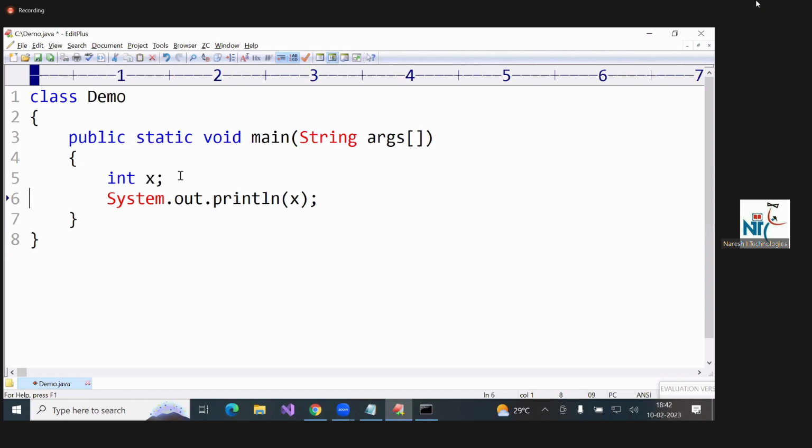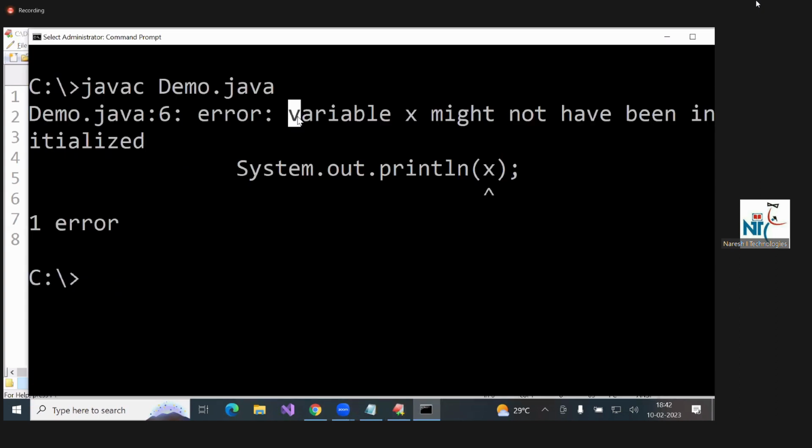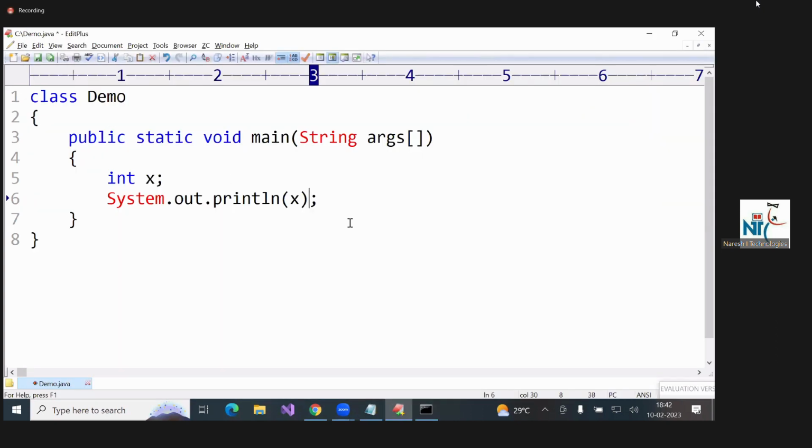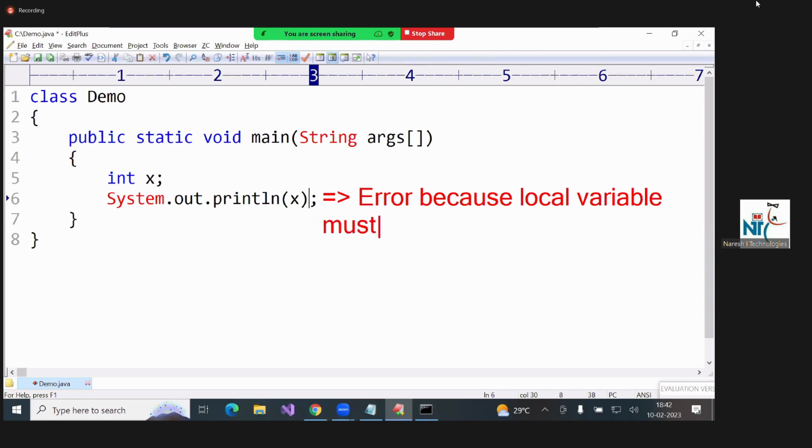Now, here, this is an error. This is an error because local variables must be initialized. Variable x might not have been initialized. You are getting an error. Just write it. This one, I'll give notes. Error because local variable must be initialized before access.